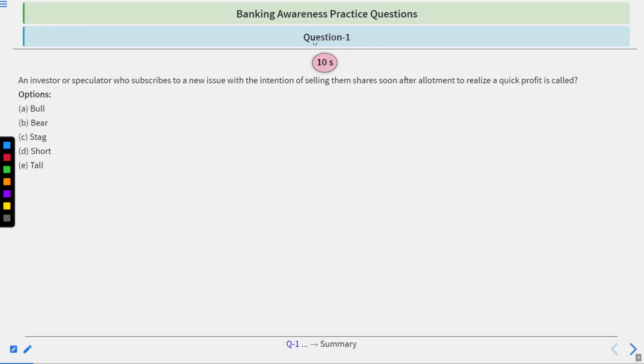Now, let's begin with the first question. An investor or speculator who subscribes to a new issue with the intention of selling the shares soon after allotment to realize a quick profit is called: bull, bear, stag, short, tall. To answer this, you have 10 seconds, then I will provide you the answer. Time starts now.